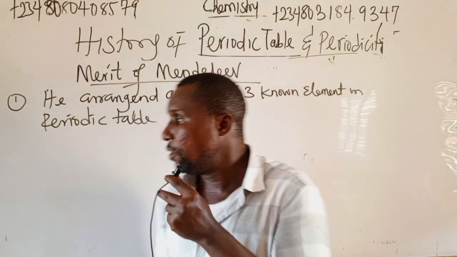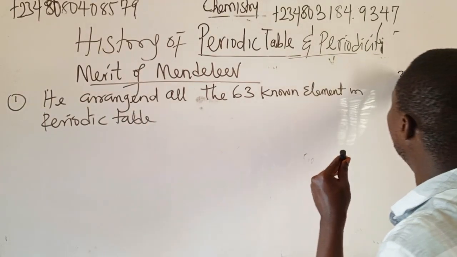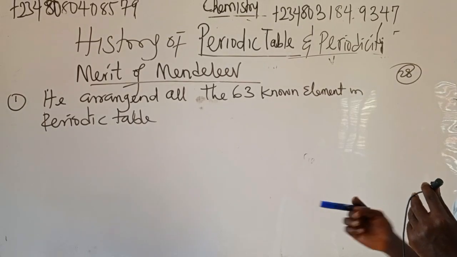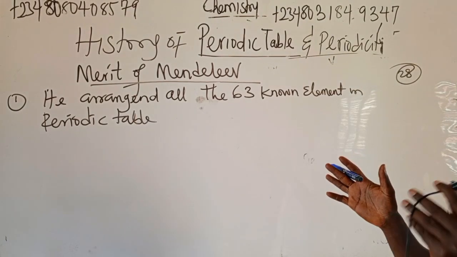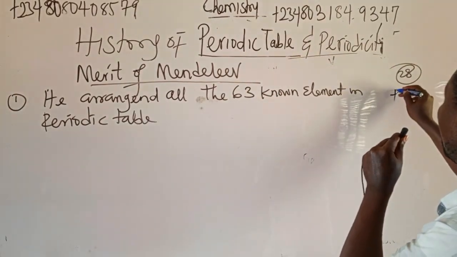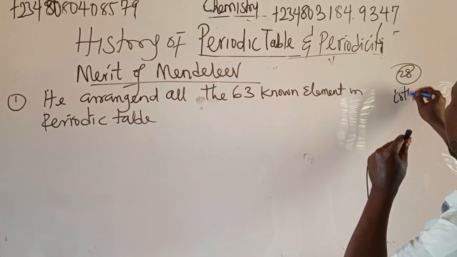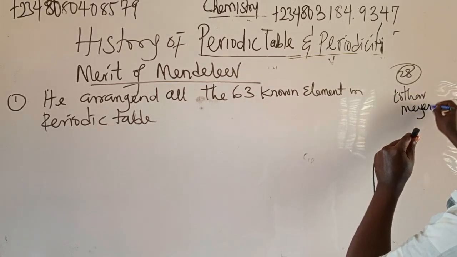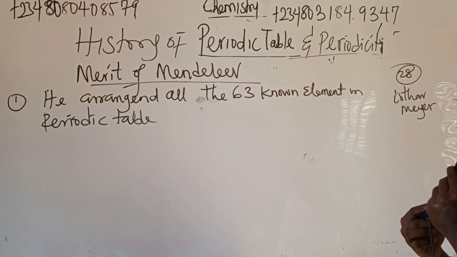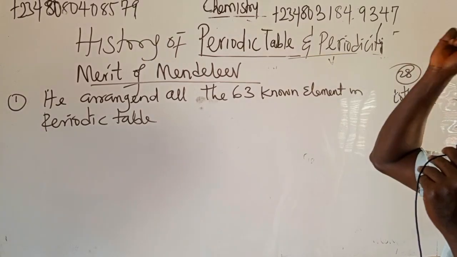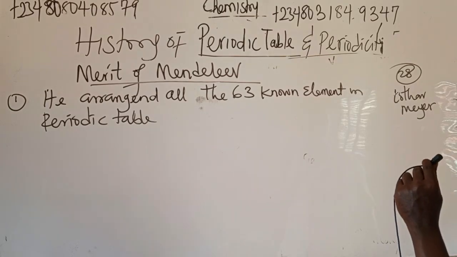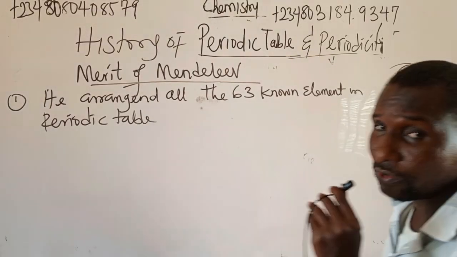Lothar Meyer and Mendeleev worked independently and differently. Lothar Meyer only arranged 28 elements in the periodic table. Only 28. But Mendeleev arranged all the 63 known elements then in the periodic table. But Lothar Meyer only arranged 28.